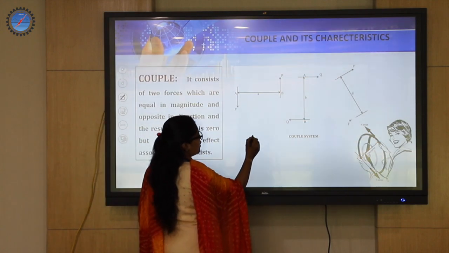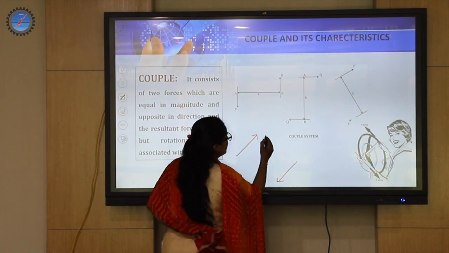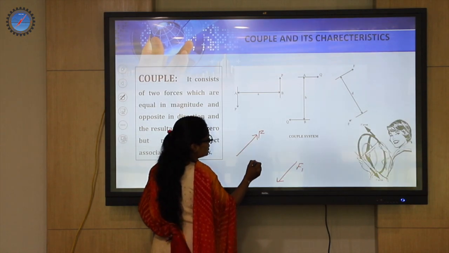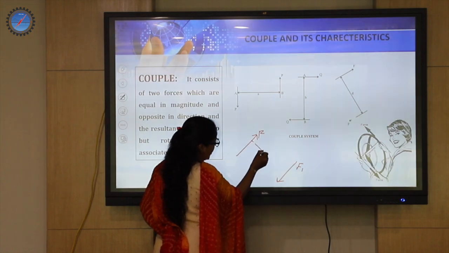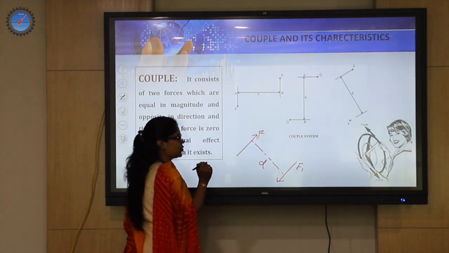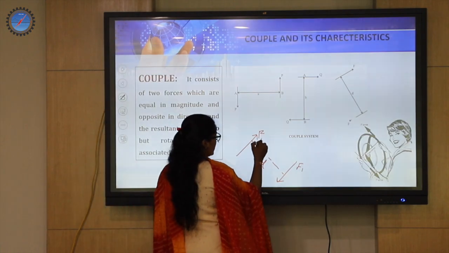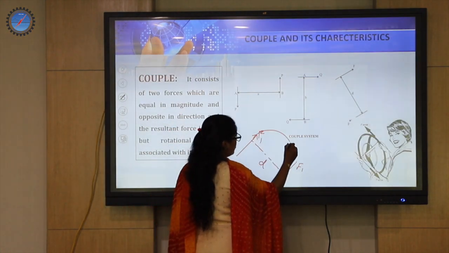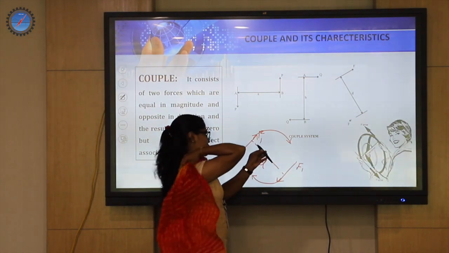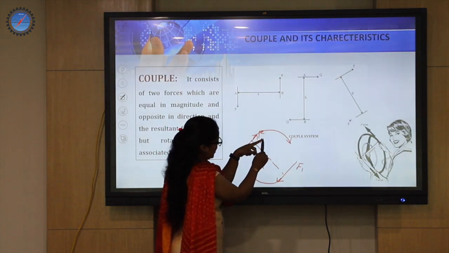So assume I have a force in the third example here and here. Both have the same intensity. This will be F and this is also F. But when we want to take the distance into consideration, you drop a perpendicular line from one force to another force, and that D will be the distance you are supposed to consider to calculate the moment generated by the couple. So what is the moment generated by the couple right now? This is going to move in this direction. This is going to move in this direction. So how do we tell it? Assume this pen itself is the distance separated and I have a force F being applied in this direction.